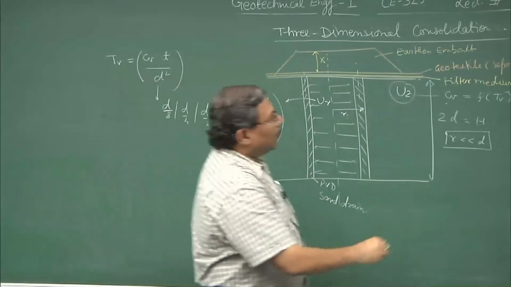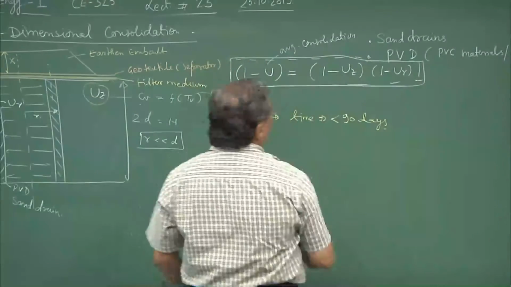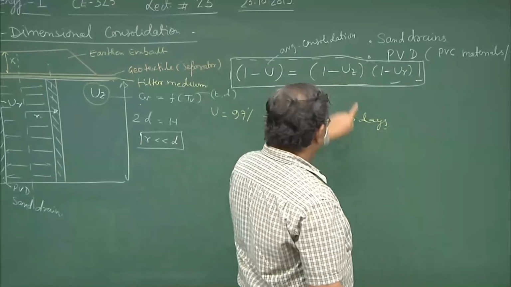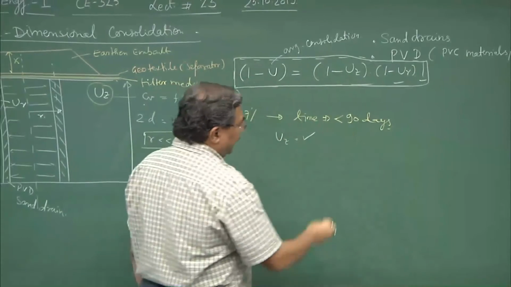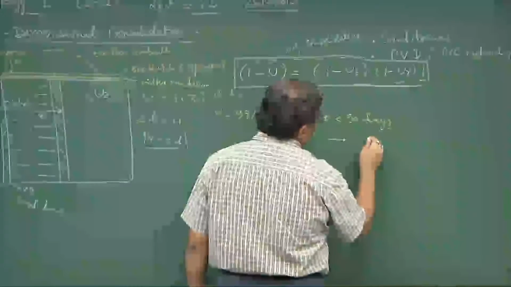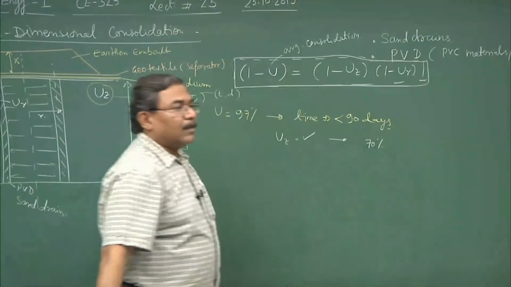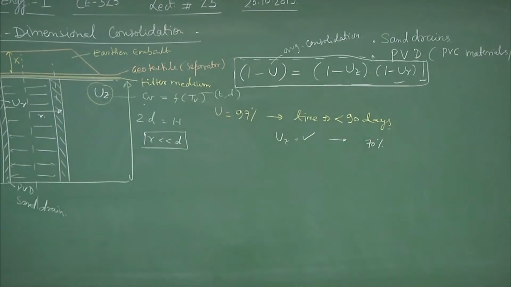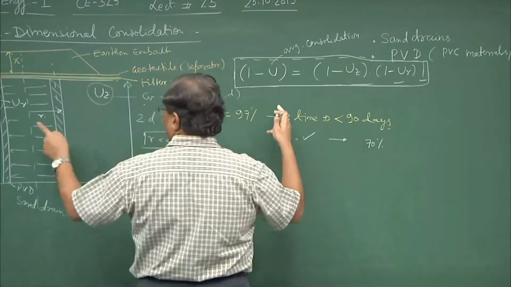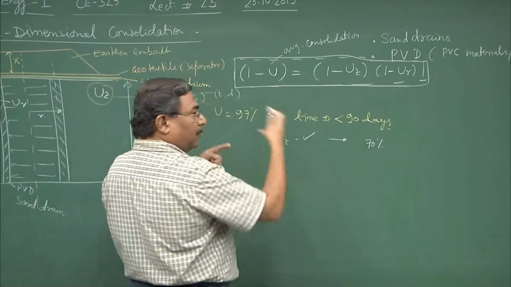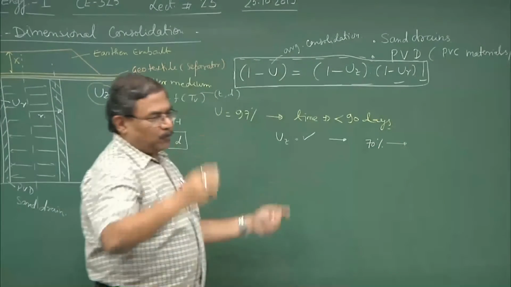And ultimately what governs the entire consolidation process is this equation. So, that means the moment I compute uz, and suppose if I get some amount of settlement, let us say 60%, say 70% settlement I am getting, 30% which is remaining can be obtained by inserting these drains, or I can revert the problem also. This 70% I will be attaining after, let us say, 2 years.